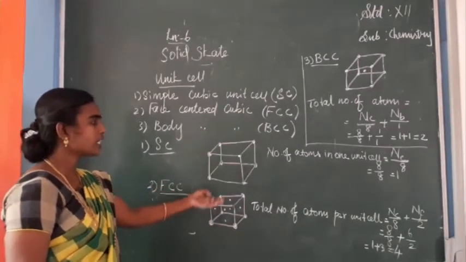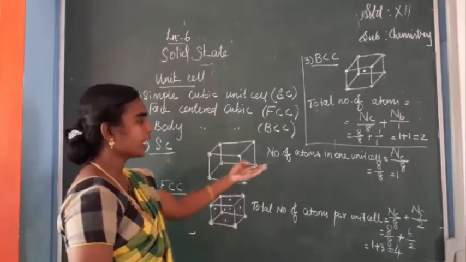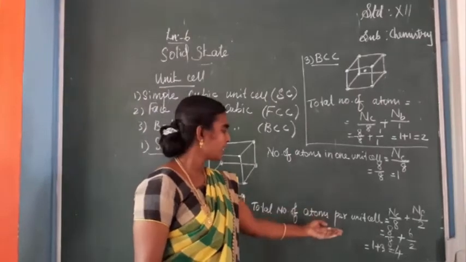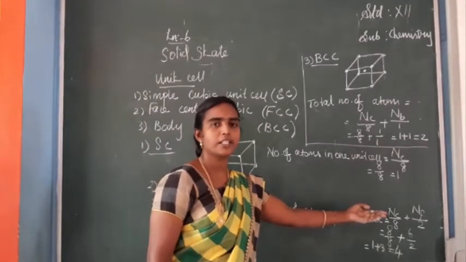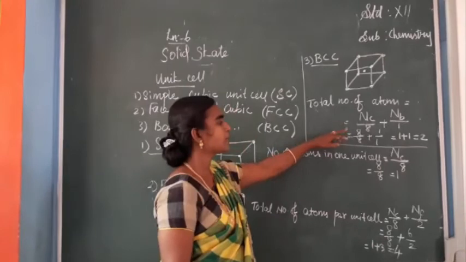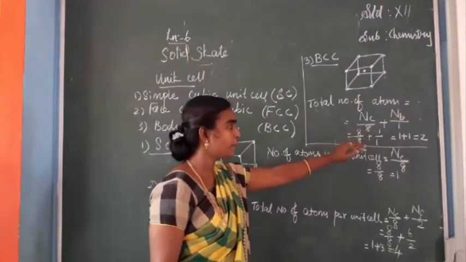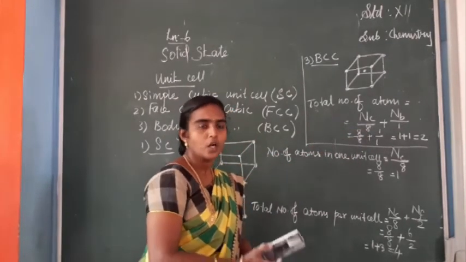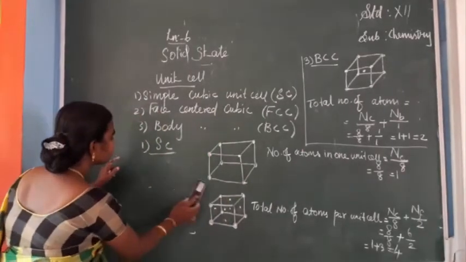Afterwards, the calculation: in simple cubic, the formula is Nc/8, which gives 1. In face-centered, it is Nc/8 plus Nf/2, which gives 4. In body-centered, it is Nc/8 plus Nb/1, which gives 2. Okay, so next we can see